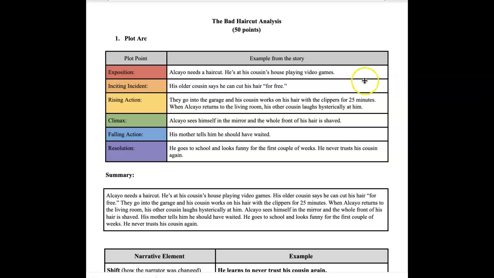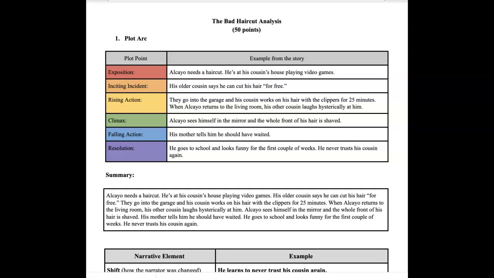So this is the basic plot arc. Lacayo needs a haircut. He's at his cousin's house playing video games. His older cousin says he can cut his hair for free. They go into the garage and his cousin works on his hair with clippers for 25 minutes, which is a really long time. A little foreshadowing there.